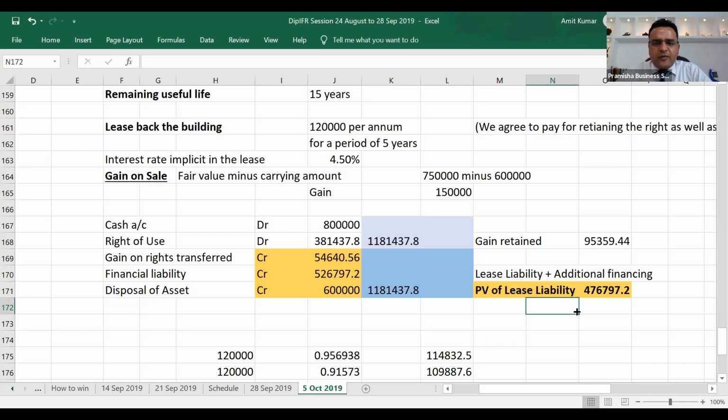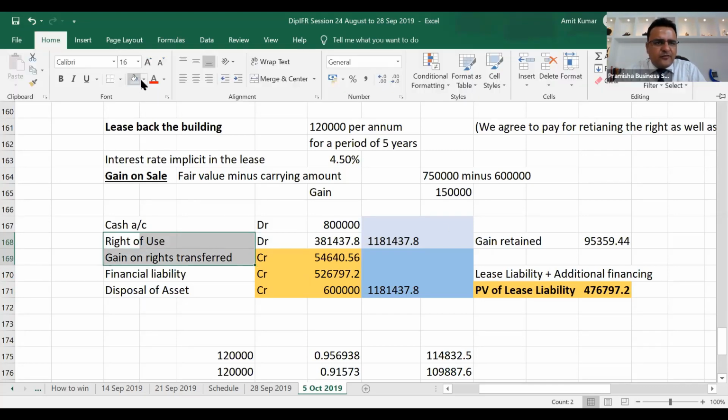When sale and lease back is above market terms, we'll consider it as an additional financing, and we'll have to recalculate what is the present value of lease liability separately. And this present value of lease liability is the figure to be used for calculating the right of use and gain on rights transferred.